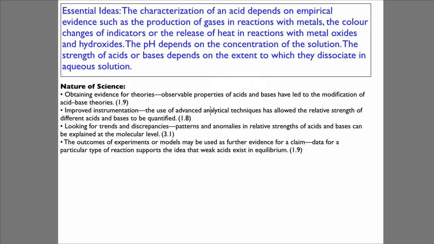Nature of science. Obtaining evidence for theories. Observable properties of acids and bases have led to the modification of acid-base theories. Improved instrumentation. The use of advanced analytical techniques has allowed the relative strength of different acids and bases to be quantified. Looking for trends and discrepancies. Patterns and anomalies in relative strengths of acids and bases can be explained at the molecular level. The outcomes of experiments or models may be used as further evidence for a claim. Data for a particular type of reaction supports the idea that weak acids exist in equilibrium.